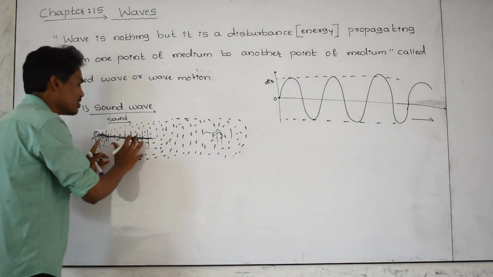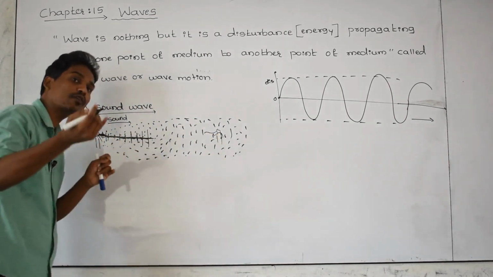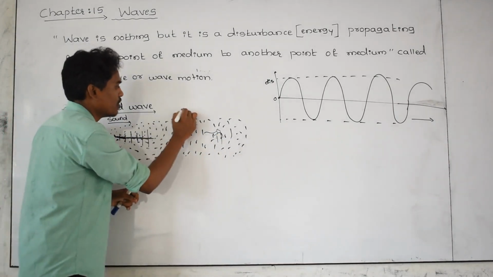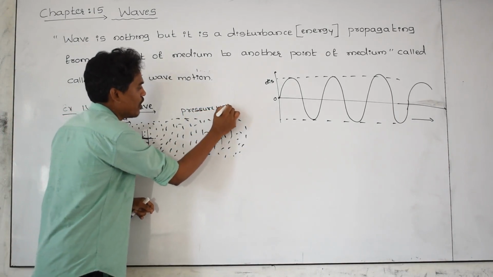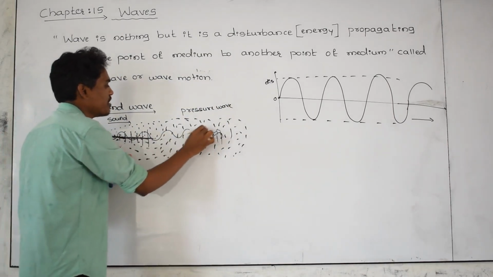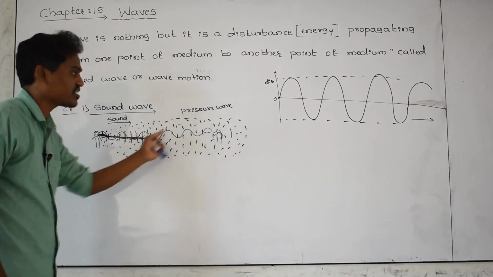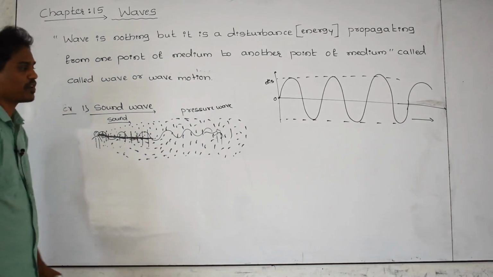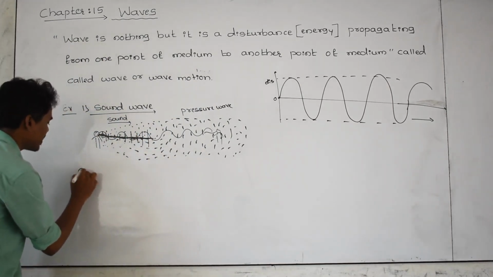Then how is the energy transferred from this person to this person in the form of a wave? Those waves we are going to call pressure waves. How this wave exists, we can discuss in our next class. This sound wave is an example of wave motion. And a second example you can take is water waves.